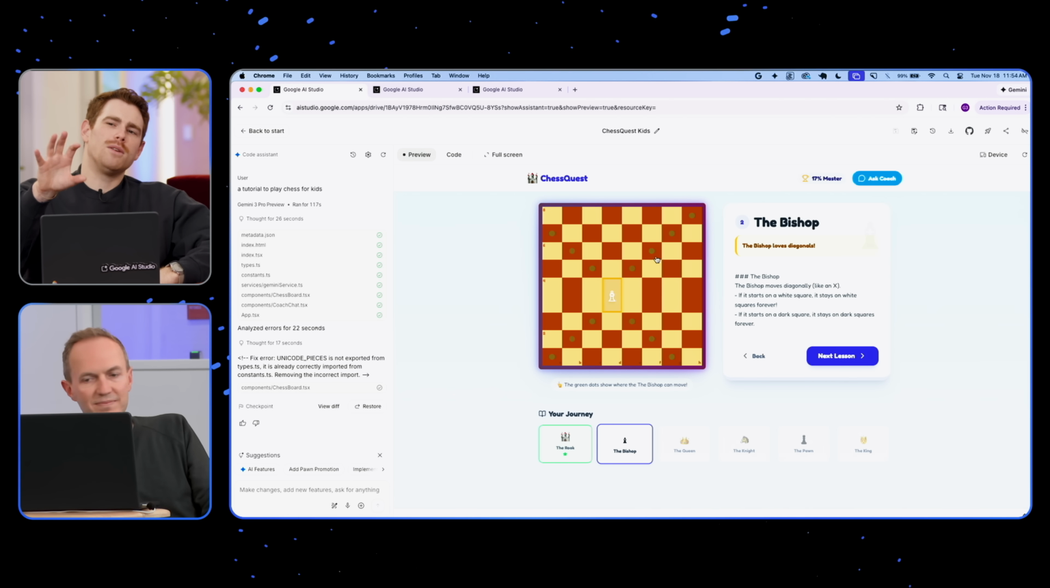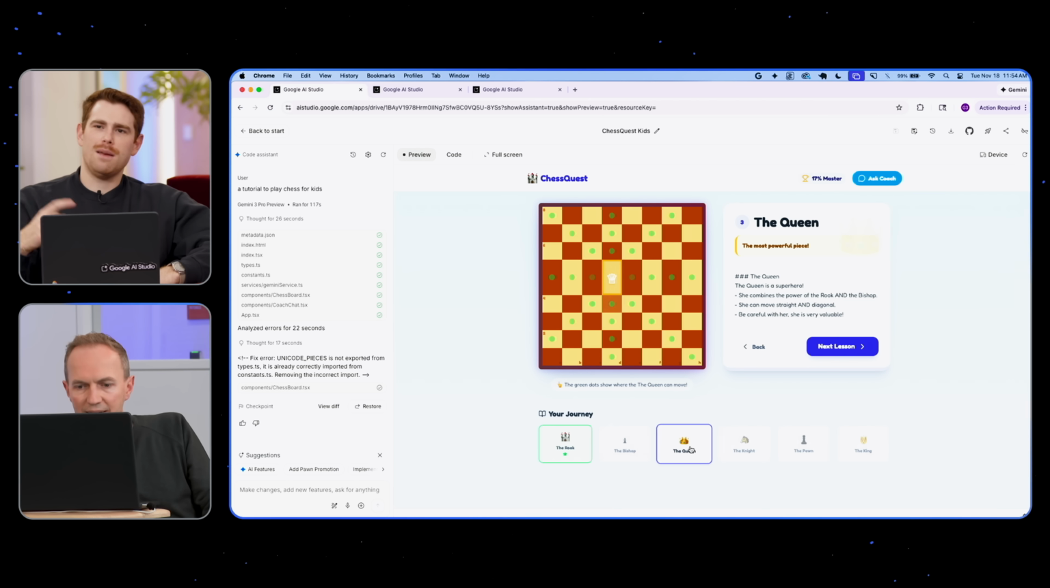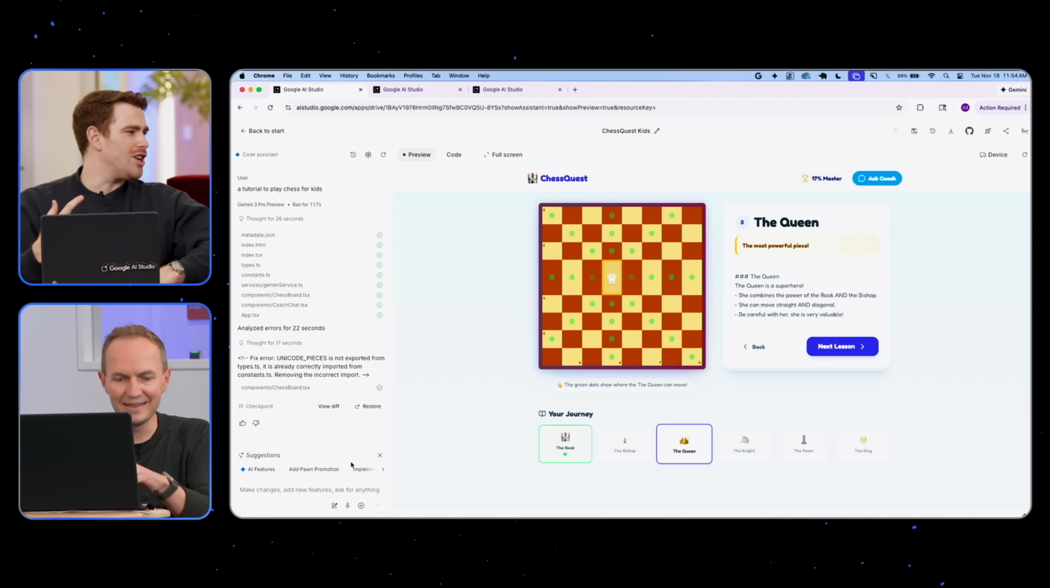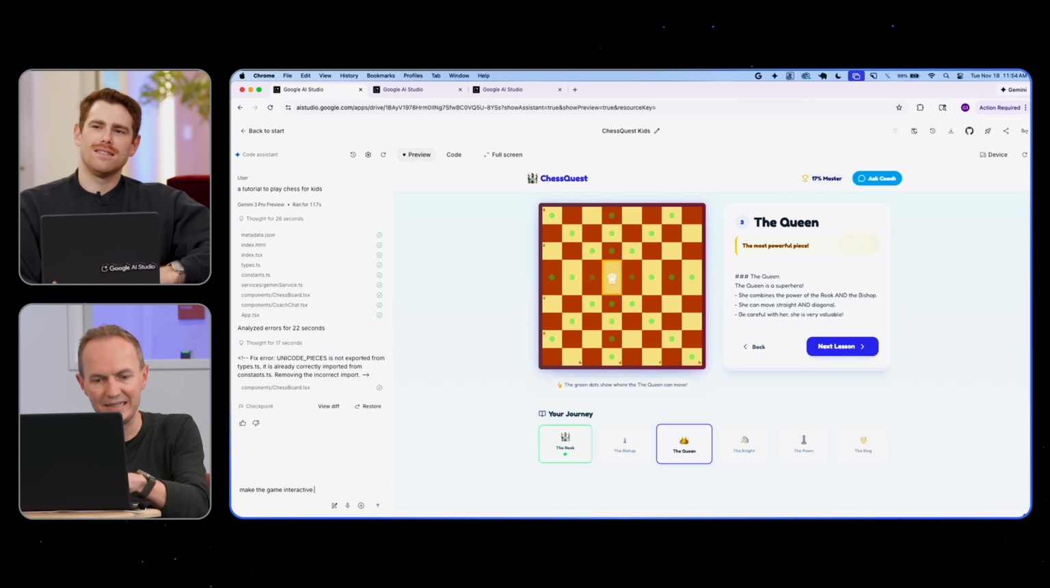Can you zoom in on this? Is this game functional right now? Maybe this one is not actually. We've got to keep iterating on this. I want to learn, I've got to beat your son at chess. I think you're still in the tutorial section. Make it teach you about the pieces, interactive and actually playable. Okay, we will try that.